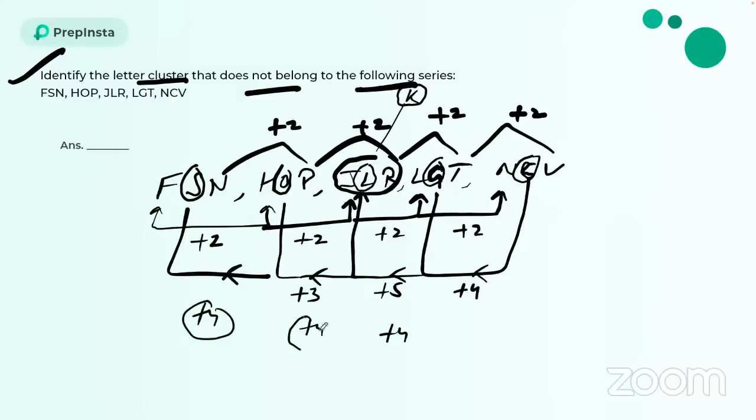So plus 4, plus 4, plus 4 logic should be there if at the place of L, K is there. Yes, guys. So that means this is my odd one out. J, L, and R is my odd one here. So we are asked to identify the letters that do not belong to the following series. So I can directly say J, L, and R should be my answer, which I have to type using the keyboard.